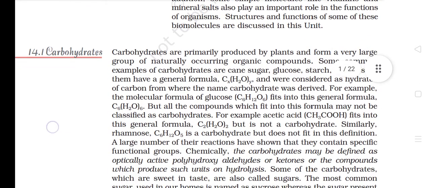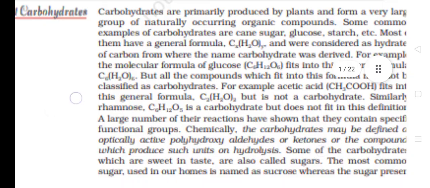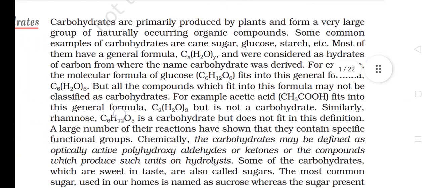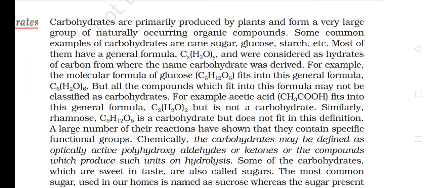14.1 Carbohydrates. Carbohydrates are primarily produced by plants and form a very large group of naturally occurring organic compounds. Some common examples of carbohydrates are cane sugar, glucose, starch, etc. Most of them have a general formula CxH2yOy and were considered as hydrates of carbon, from where the name carbohydrate was derived. For example, the molecular formula of glucose, C6H12O6, fits into this formula.